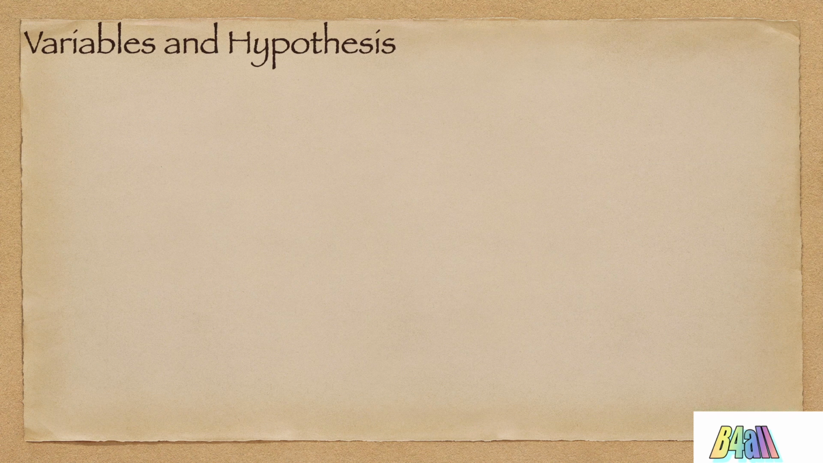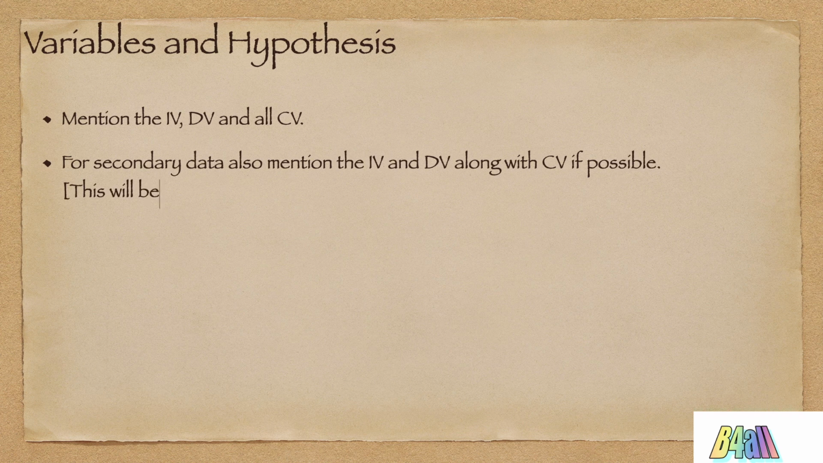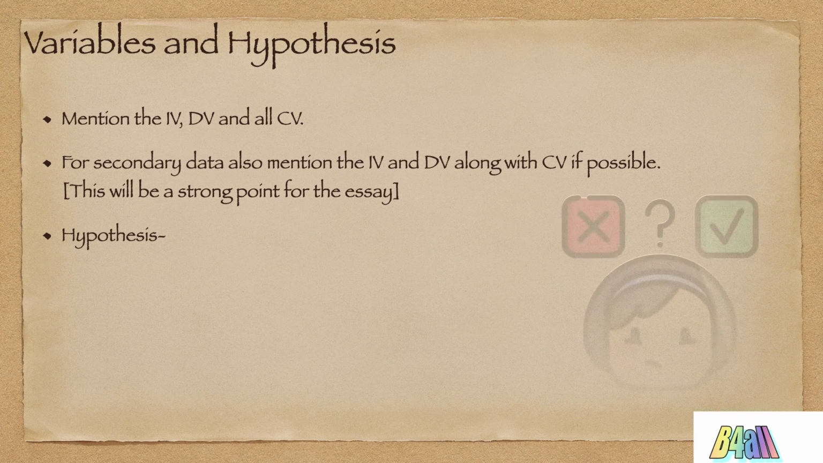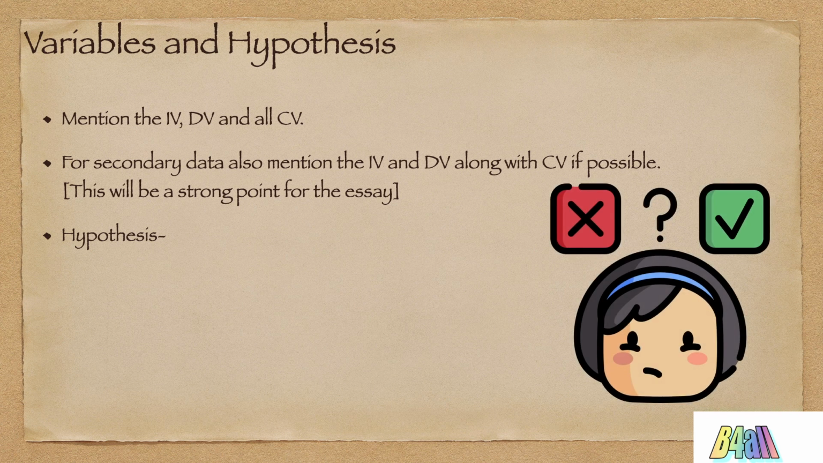And hypothesis. Now we all know about the variables. So mentioning the independent variable, the dependent variable, and all the control variables are important. For secondary data also, it is important to mention your independent and dependent variables along with control variables if it is possible to be mentioned. The hypothesis here is important because this is what you're going to test, whether your hypothesis is true or not.